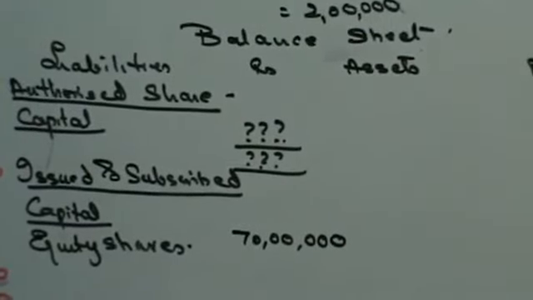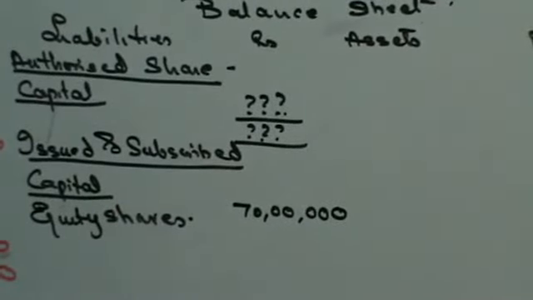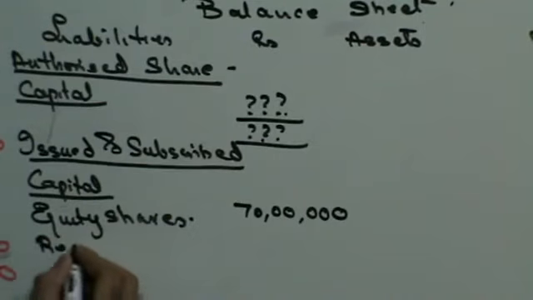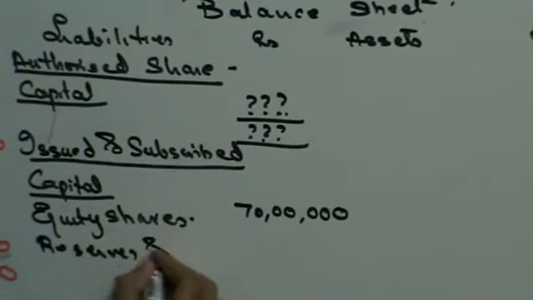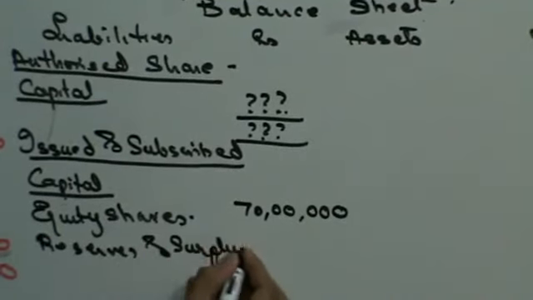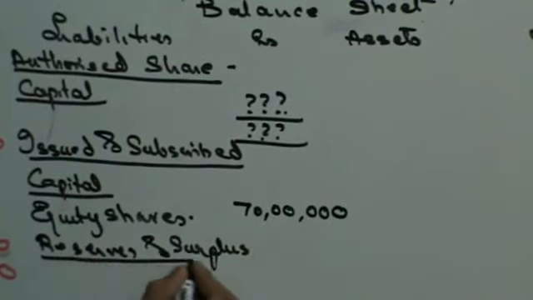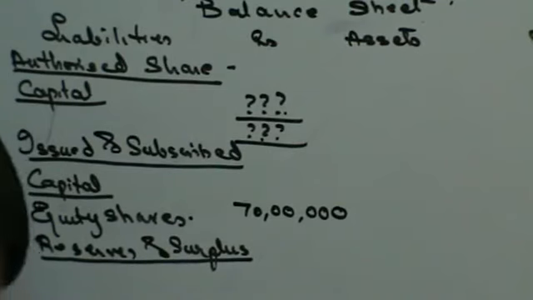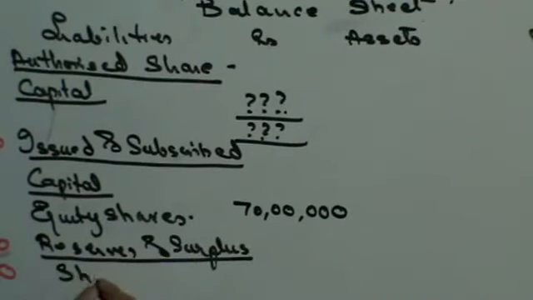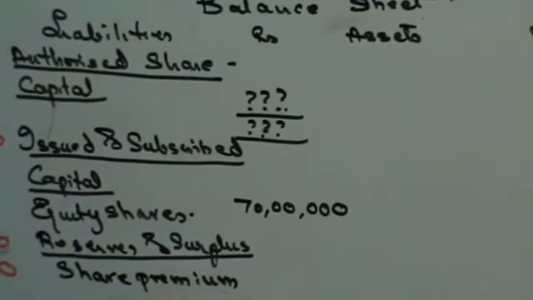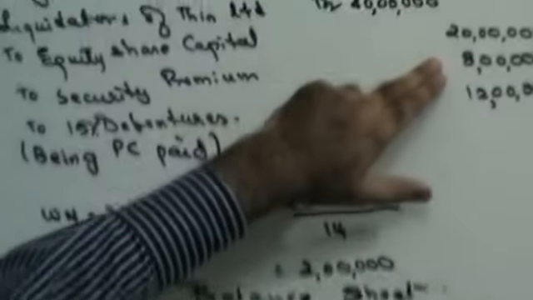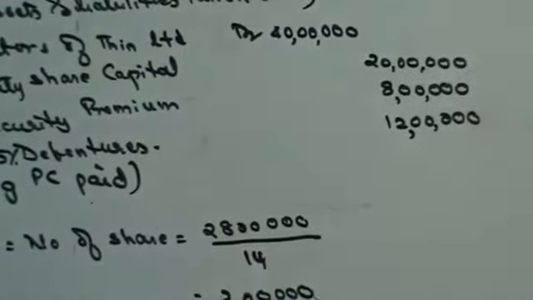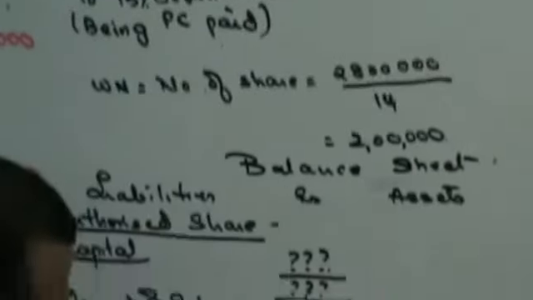Then there are no preference shares. Straight away you move on to reserves and surplus. Under reserves and surplus, you had a share premium of 10 lakhs plus you just got another 8 lakhs from here. So 10 plus 8, 18 lakhs.